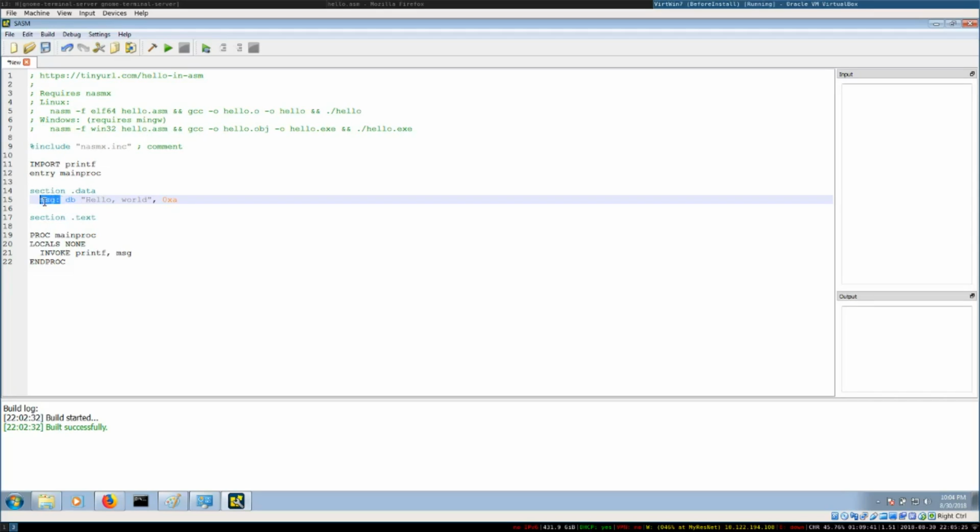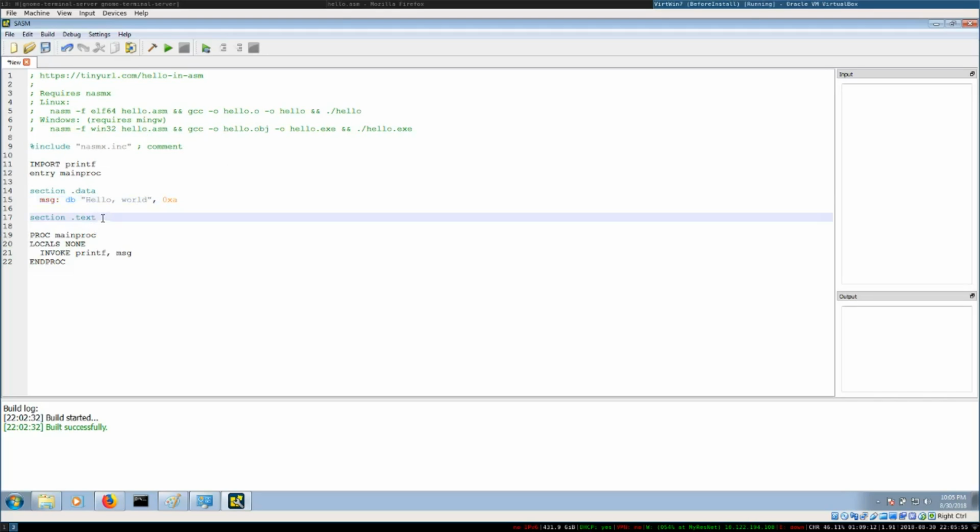This one defines a variable. Here we define a variable to contain the string hello world, and then you have a byte with hex A. This is a new line byte, because in assembly we actually cannot use an escape character like this. This does not work in assembly or in NASM in particular.